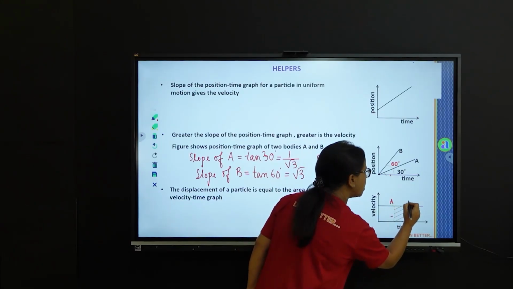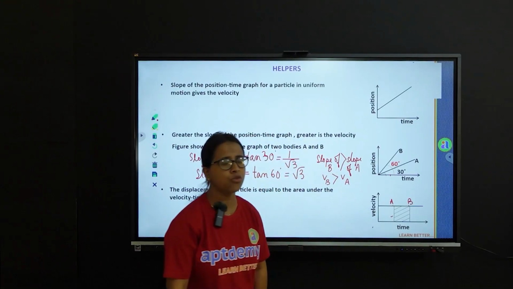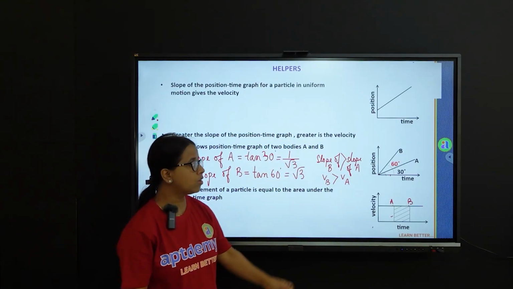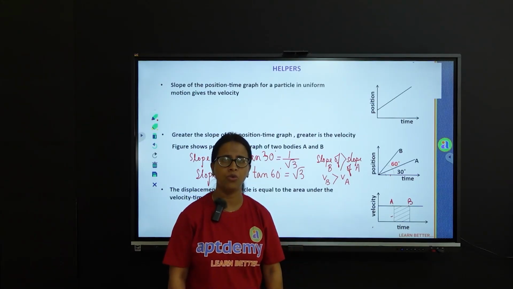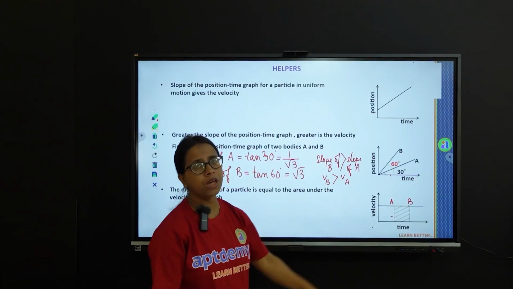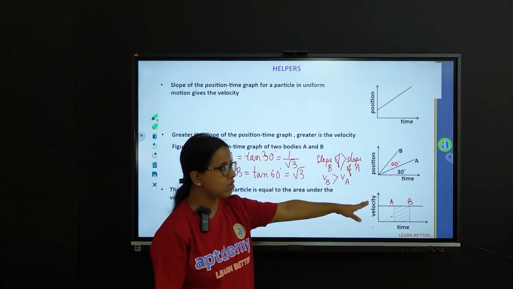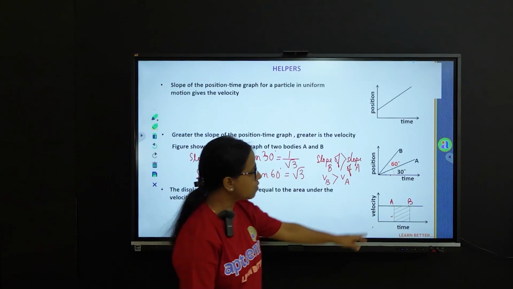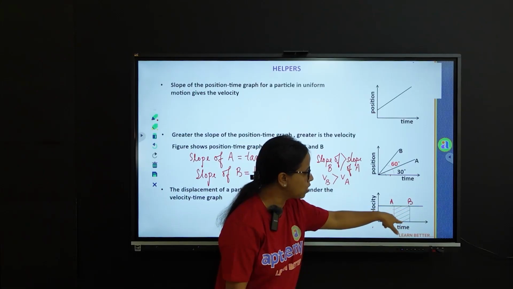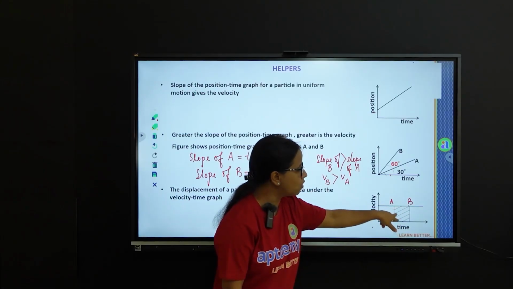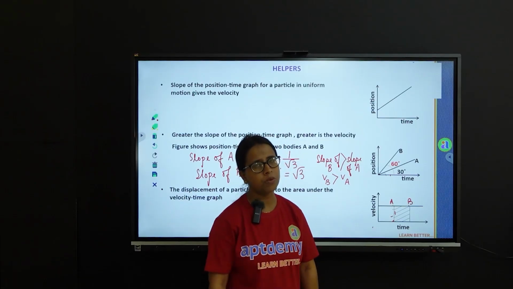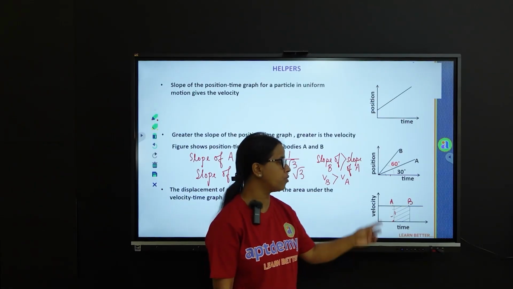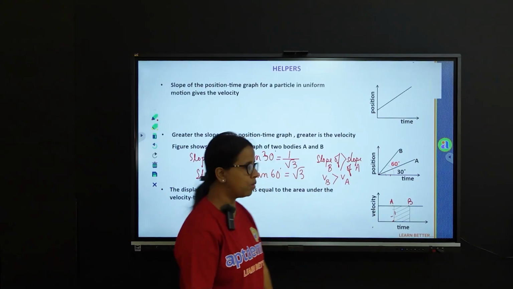Now if we take any 2 points on this graph, say this is point A and this is point B. Now if you are asked to find out the displacement or the change in position of the particle in going from A to B, how will you do that? That is simply the area under the velocity time graph. So this particular shaded region, you can see the area of this particular rectangle. If you are finding that out, then you get the displacement of the body in moving from position A to the position B.